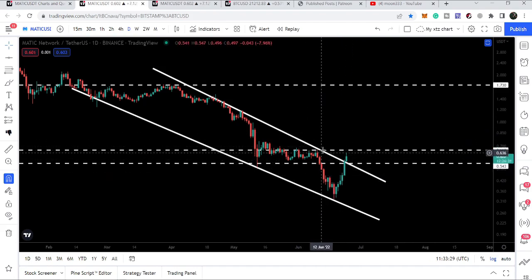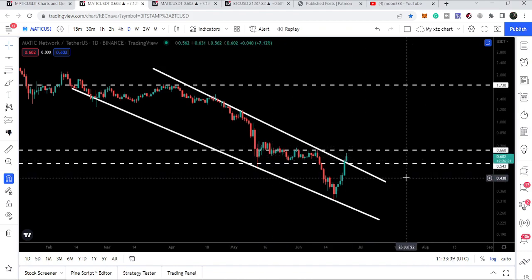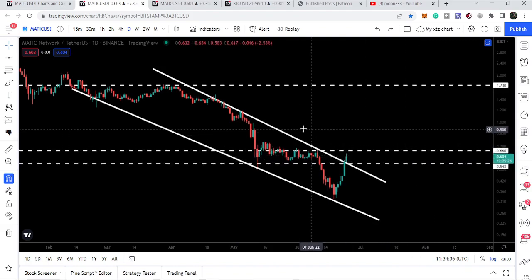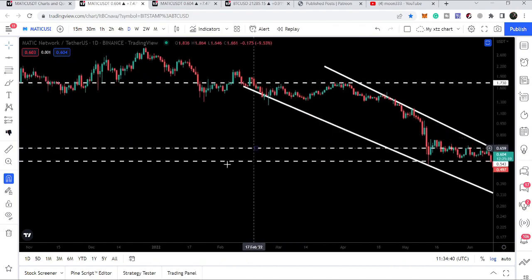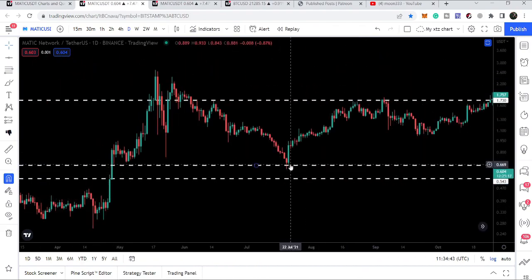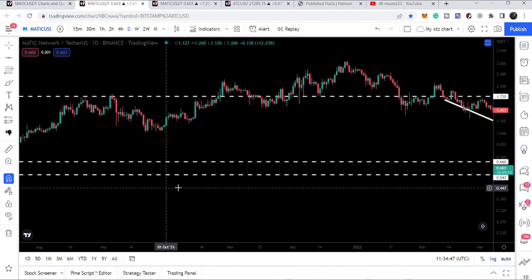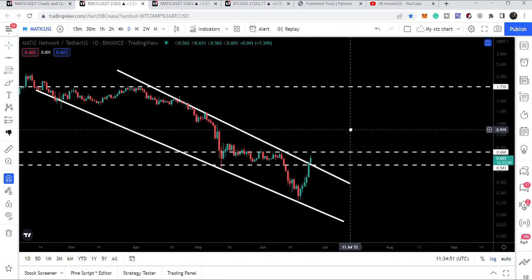Right now we are moving through a very significant resistance zone. You can see previously this level had been breaking as a support here. By the way, this resistance zone is from 54.3 cents and goes to 66 cents. And you can see this level has been breaking as a resistance here, and as a support here, as a support here, as a resistance here. Therefore, this zone is very significant for MATIC.